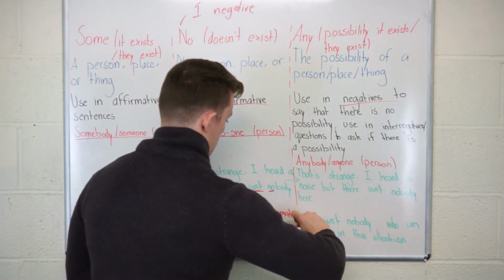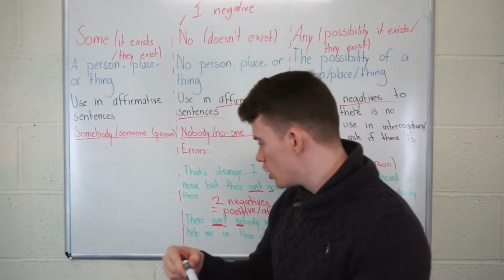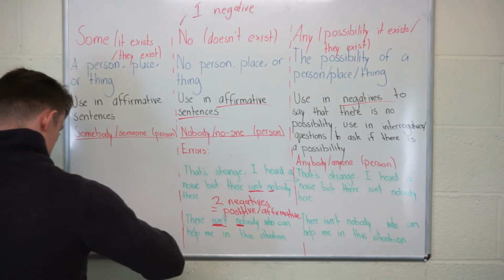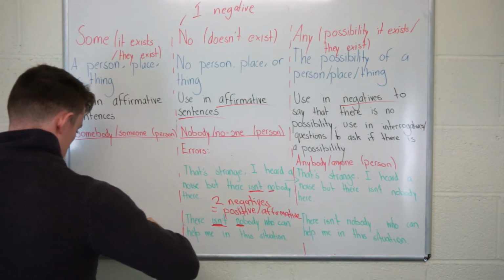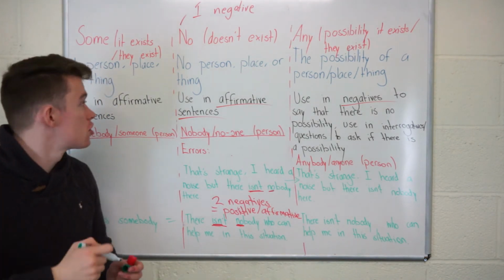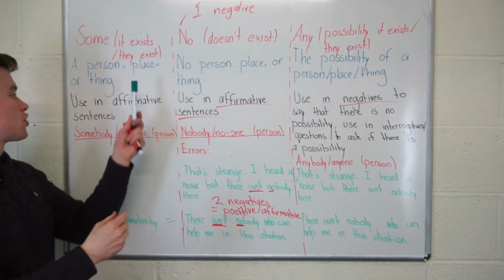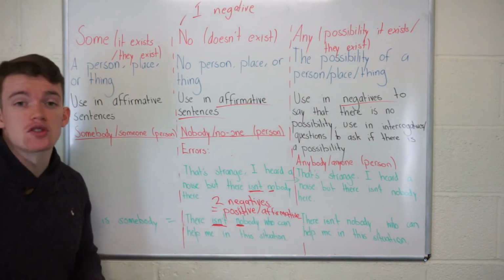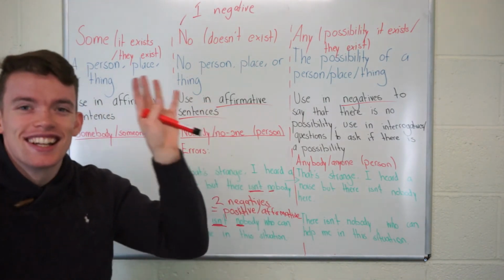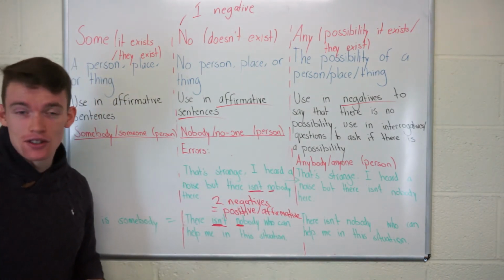And let's just see how crazy it is if I say there isn't nobody, it's the same as there is somebody. There is somebody is the same as there isn't nobody, because two negatives make an affirmative. We use some for the affirmatives to say it exists. So never, never, ever use no in a negative sentence.